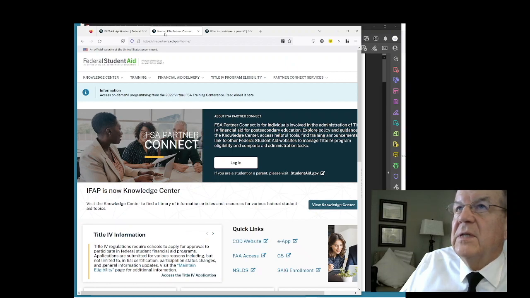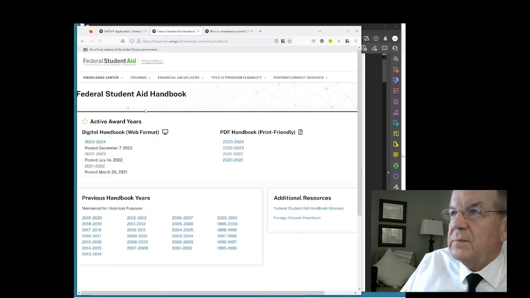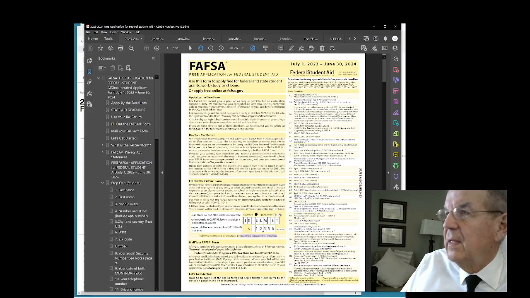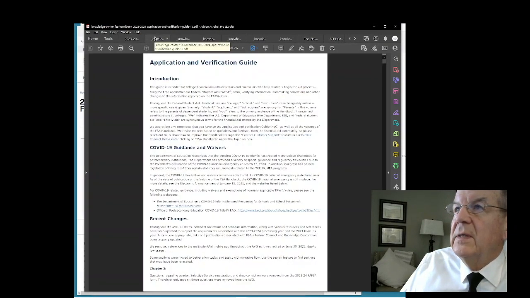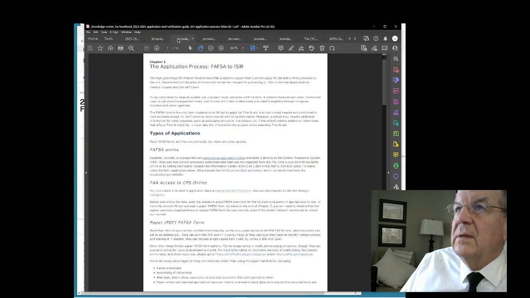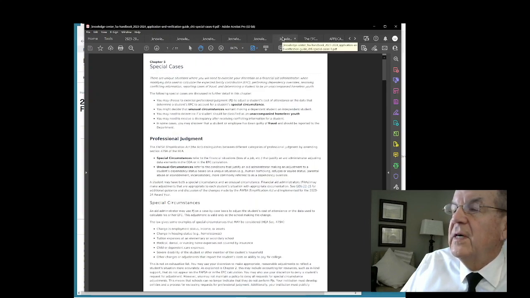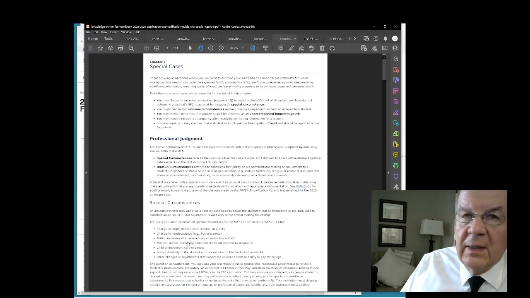The other website I went to is fsapartners.ed.gov, and you can go to Knowledge Center, the FSA Handbook, and here's the Federal Student Aid Handbook and the Application Verification Guide, Chapter 1, 2, 3, 4, and 5, and here they are. Chapter 1, Chapter 2, Chapter 3, Chapter 4, Chapter 5, special cases, change in employment status, housing status, tuition expenses, things of that nature, rollovers, recharacterization of Roth IRAs, and there's something called professional judgment.